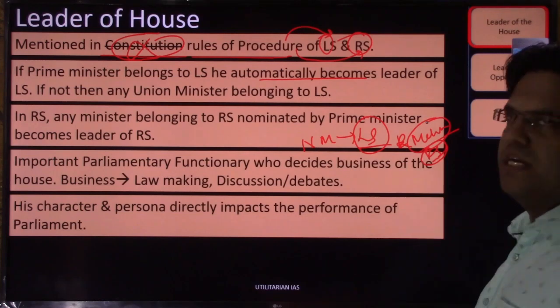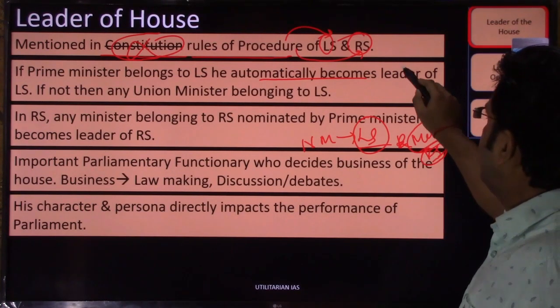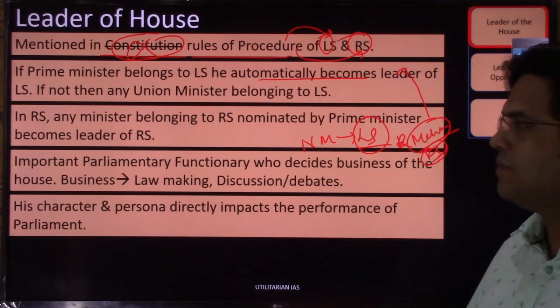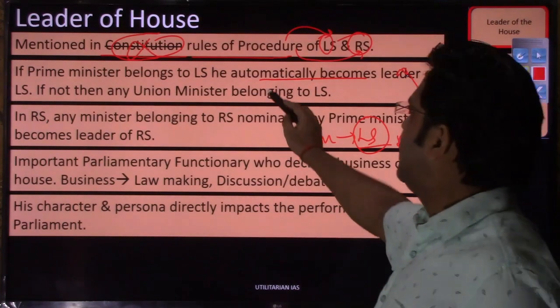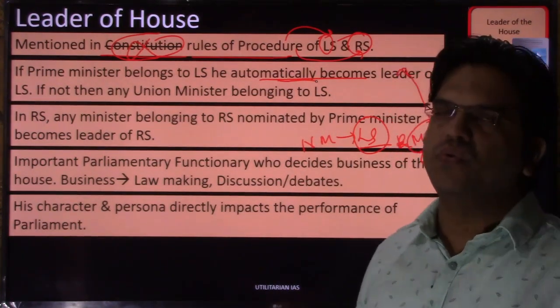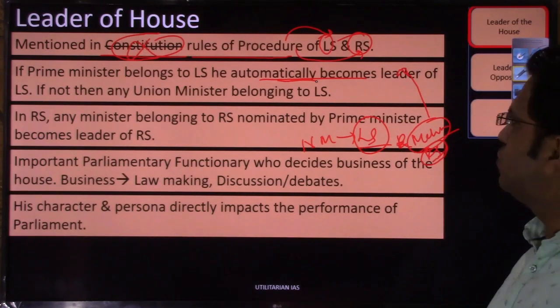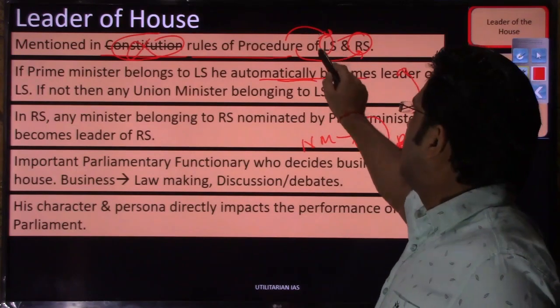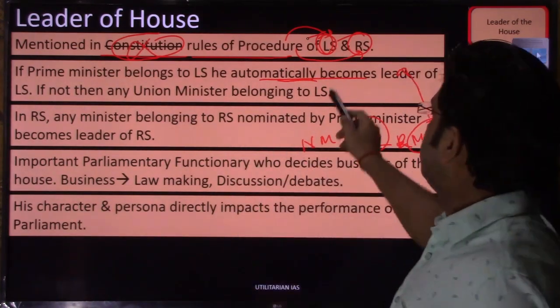In that case, any cabinet minister appointed by the prime minister will be the leader of the Lok Sabha. Let me repeat it. If the prime minister belongs to the Lok Sabha, he'll automatically become the leader of the Lok Sabha. But if he does not belong to the Lok Sabha, then any person appointed by him in the Lok Sabha will be the leader of the Lok Sabha, or the leader of the house. That was about Lok Sabha.